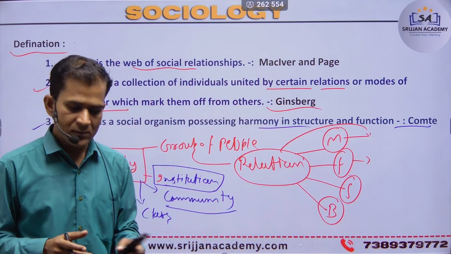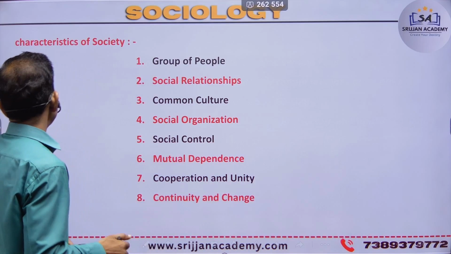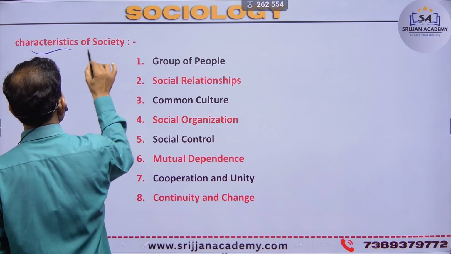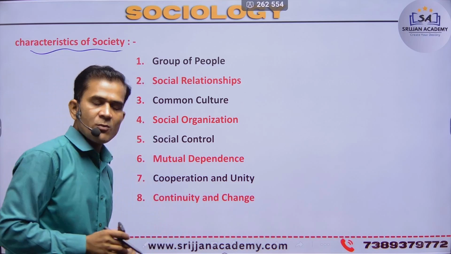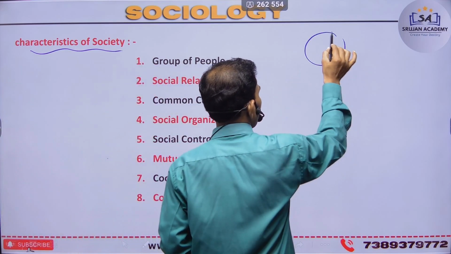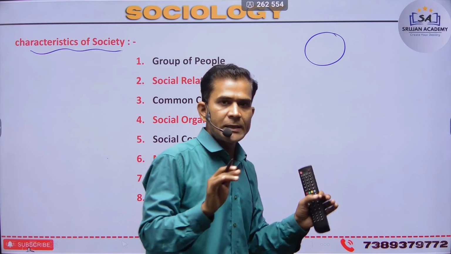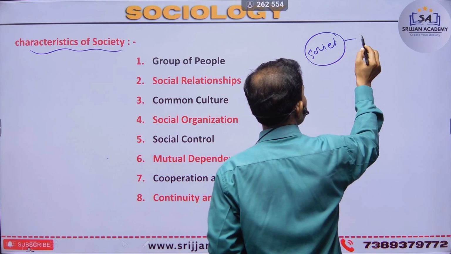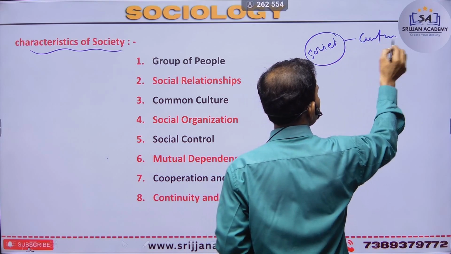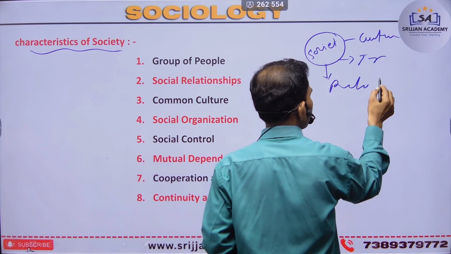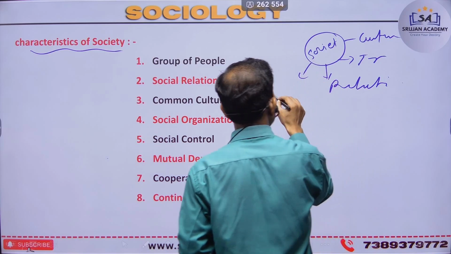Next, the characteristics of our society. How many characteristics does our society have? First is a group of people, because society is not alone. Society has many relations: many cultures, many traditions, many relationships, many castes.